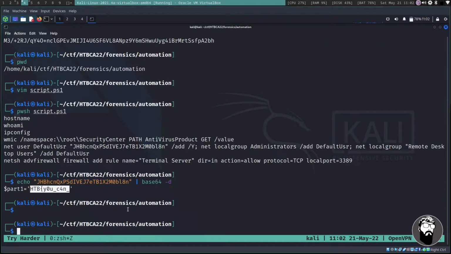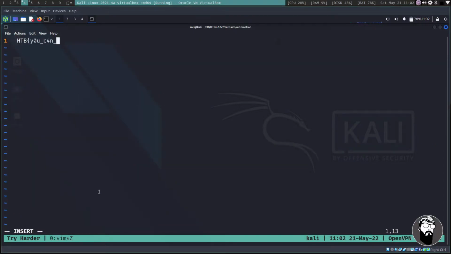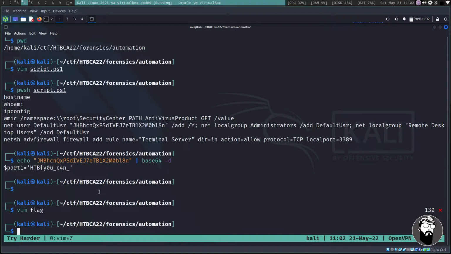So then we got to figure out how to get part 2. Now this is the part where I got stuck. I'm just going to go ahead and vim a file called flag and paste this in so we can save our progress here. And we got the first part of our flag. This is the part where I kind of got stuck. I'll show you what I did and how far I got with it, but I didn't actually get anywhere. I felt like I was on the right track, and I'll point out the solution here in a little bit.